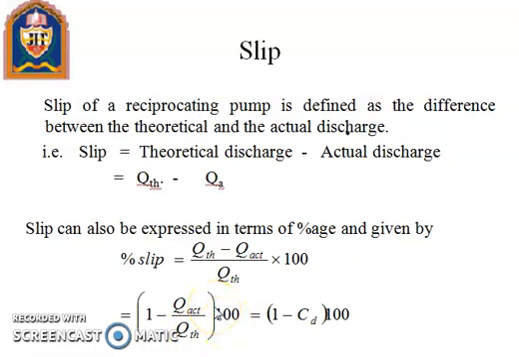And we know that the ratio between the actual discharge and the theoretical discharge is known as the coefficient of discharge, CD. So we are writing here 1 minus CD multiplied by 100. Now go on to the next slide.